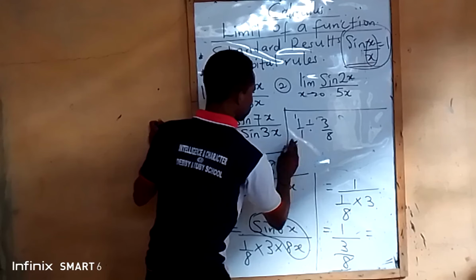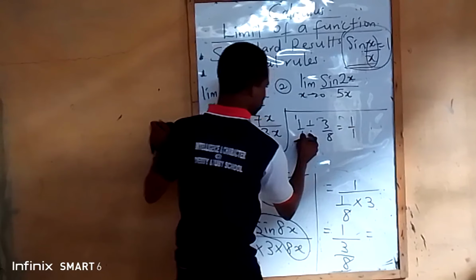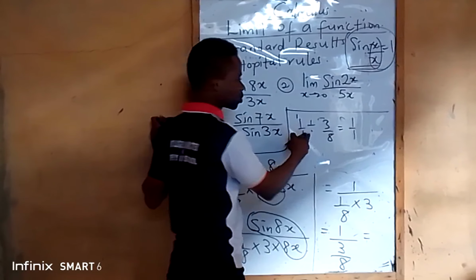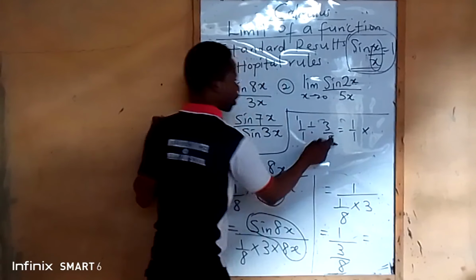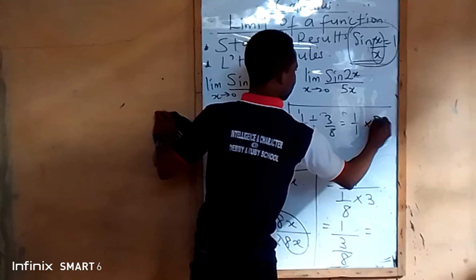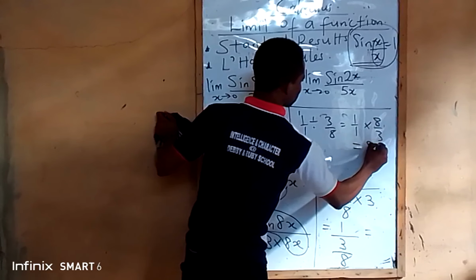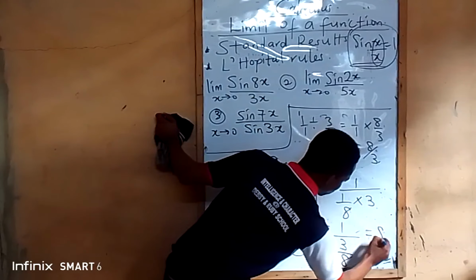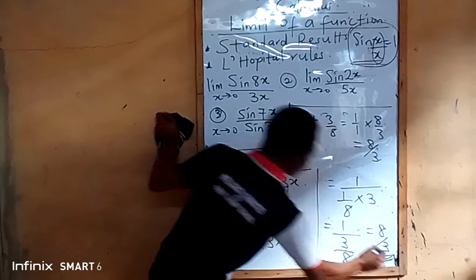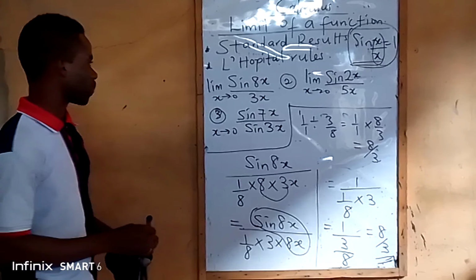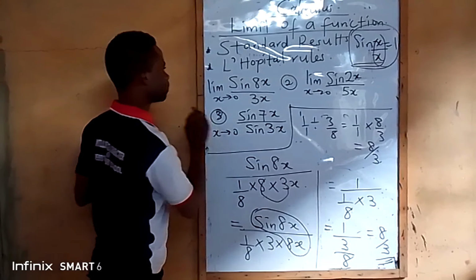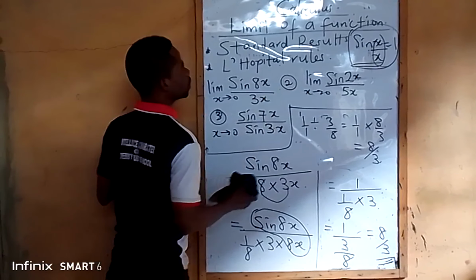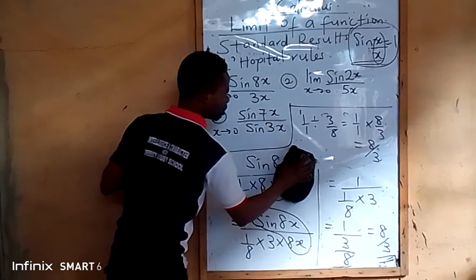That is 1 over 1. This division comes to multiplication, and this one will now go up, this one will come down. 8 over 3. The answer is 8 all over 3. So that is number 1. Now let's take a look at this number 2 under the standard result.